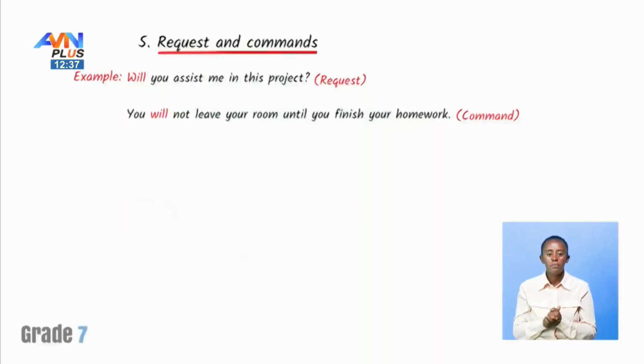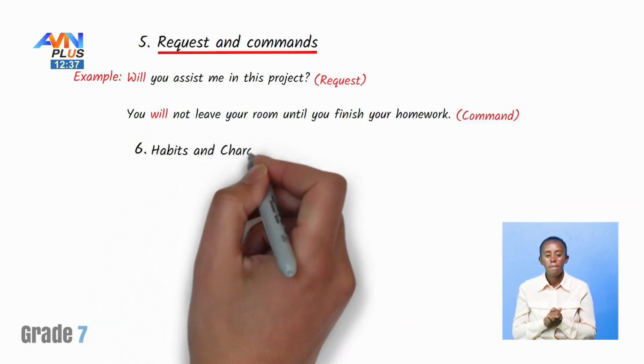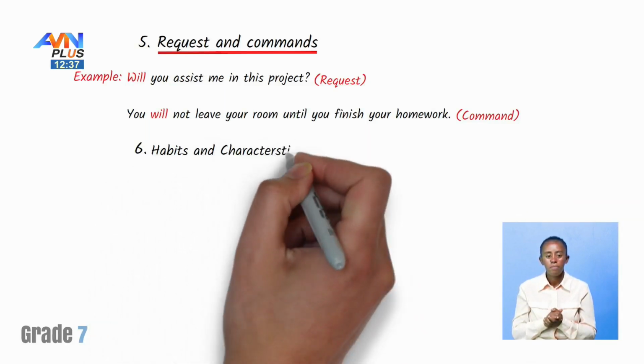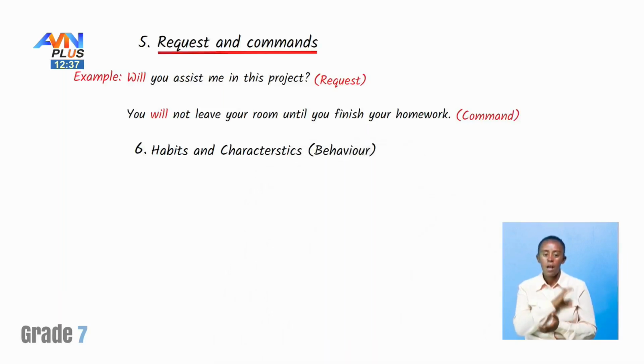The other one, and the final way we can use the modal verb will is to talk about habits and characteristics, or behaviors.